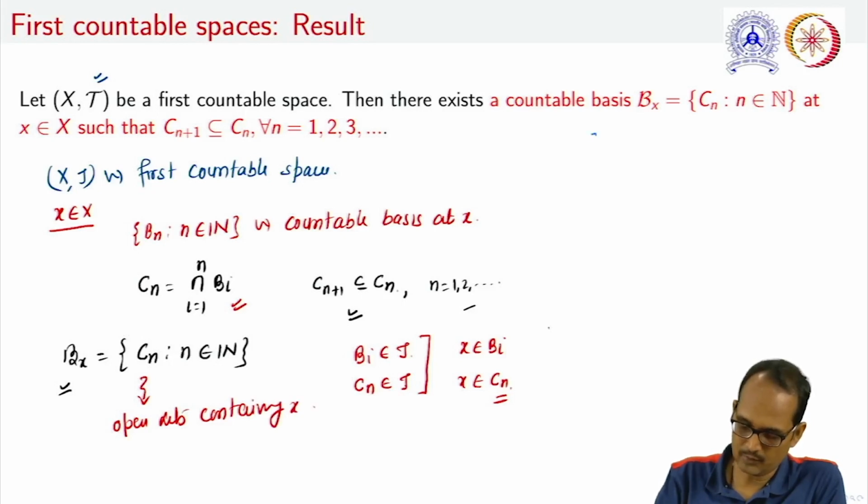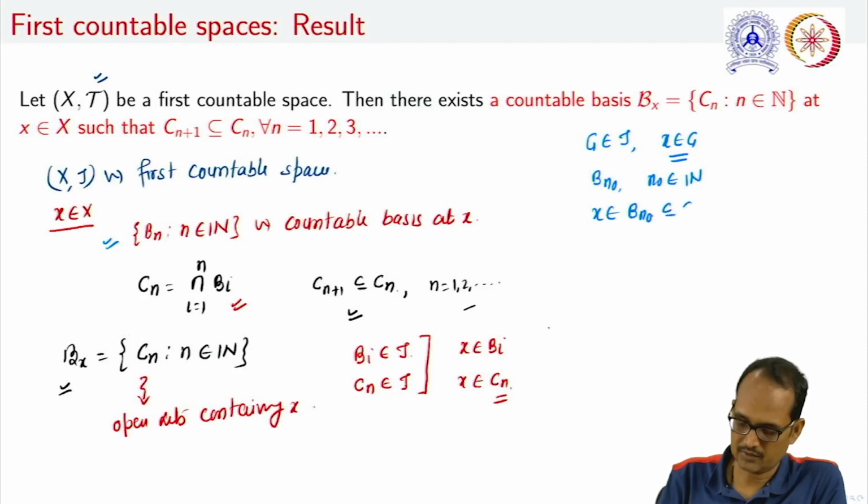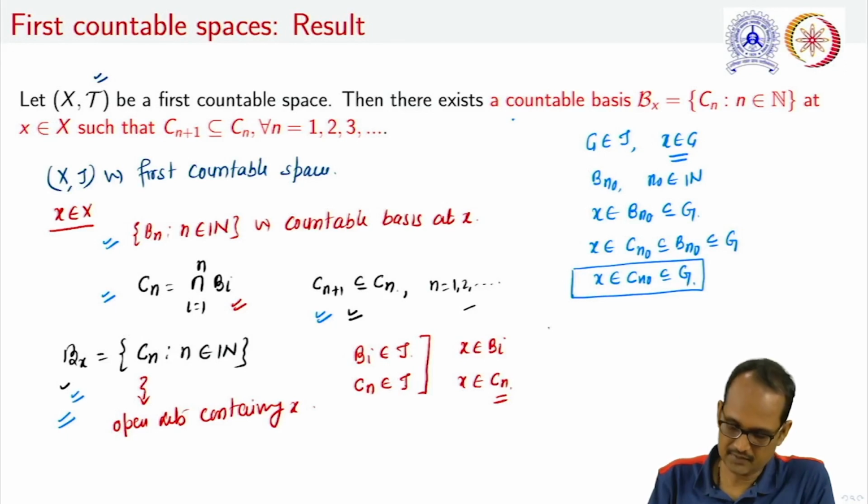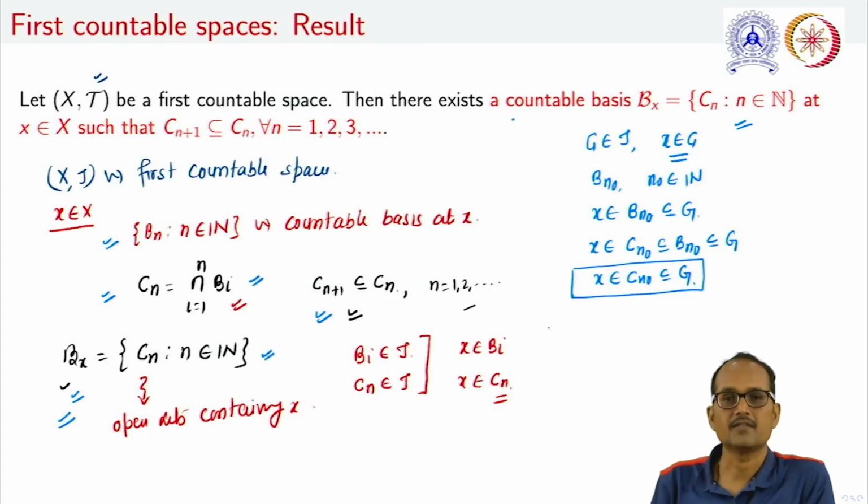Further, if we take another open set G in tau containing x, then as this is a countable basis at x, we can find some Bn0, where n0 belongs to N, such that x belongs to Bn0 which is a subset of G. But from the construction of the Cn, we can also find a Cn0 which is a subset of Bn0, and that is a subset of G, so x belongs to Cn0 which is a subset of G. And thus we conclude that this Bx is a basis at x, and note that this is countable because of its construction and the definition of Cn.